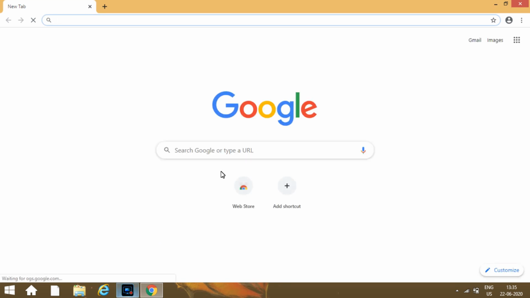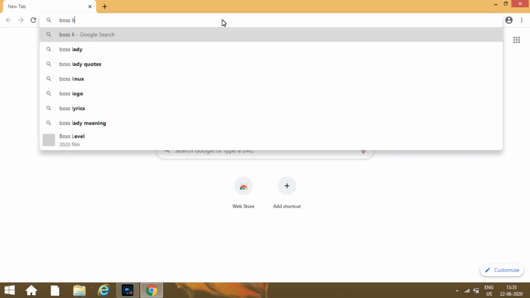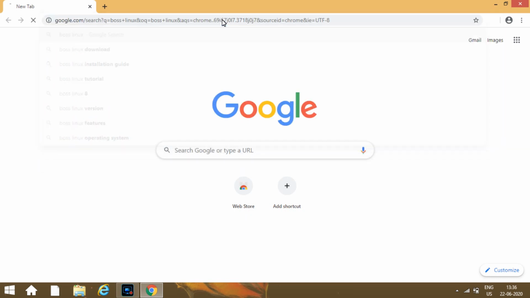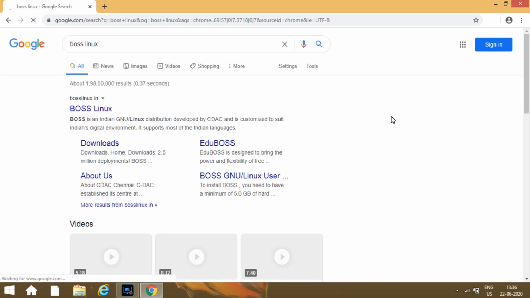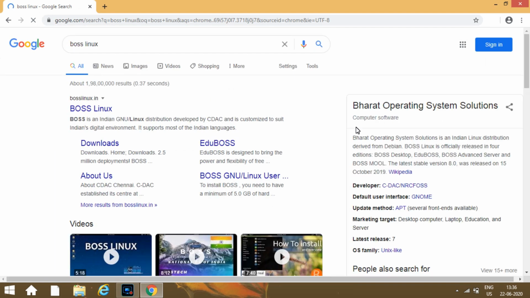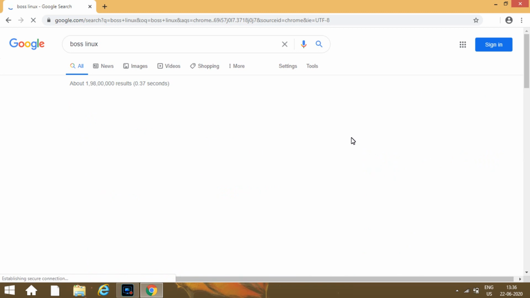Hello everyone. Today I'm going to show you about Boss Linux. I googled Boss Linux and you can find all the description and abbreviation for Boss Linux. It is Bharati Operating System Solutions.